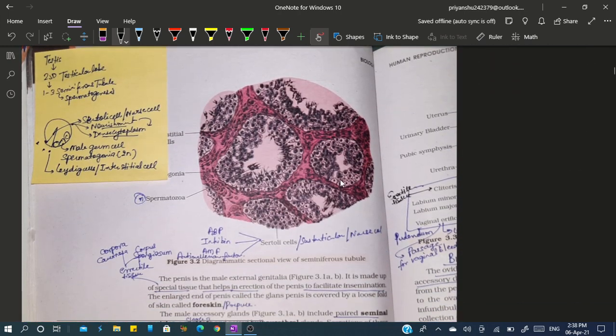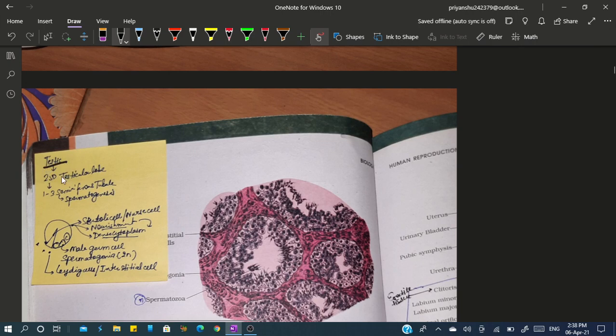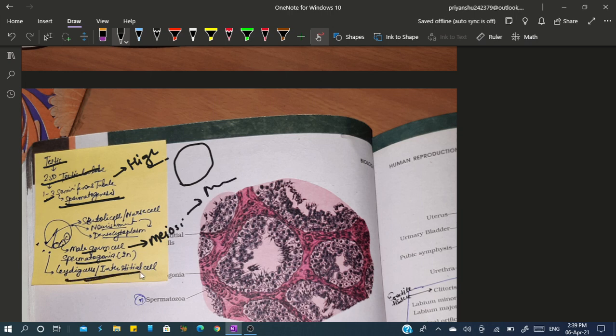Now we were talking about this seminiferous tubule. Now in one testis there are 250 testicular lobes, and in each lobe what you see is 1 to 3 highly coiled seminiferous tubule wherein spermatogenesis will occur. And in this seminiferous tubule you get two types of cell. First is male germ cell, which is referred to as spermatogonia, and there is Sertoli cell. Now this spermatogonia undergoes meiosis to form the male gamete, and the Leydig cell or interstitial cell is present outside the seminiferous tubule in the interstitial spaces, and there are certain immunologically competent cells here.